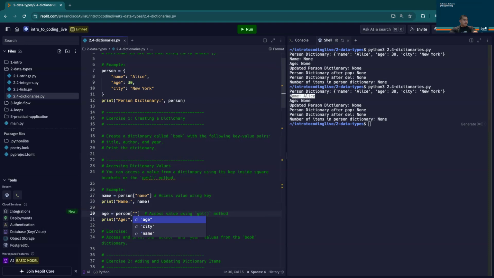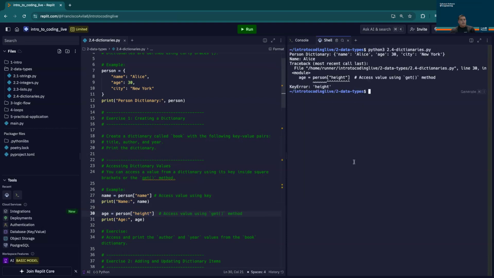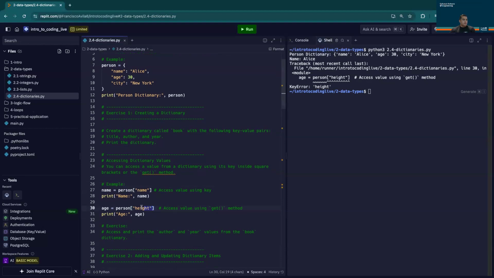Let's call this height, right? Maybe the height is something that's included inside of the dictionary. Well, when I run this, we get an error saying, hey, this isn't included inside of your dictionary. You're trying to access a value that's not there. Well, that's true. And sometimes we may want our program to throw an error, but typically you want your programming to be very dynamic and flexible.